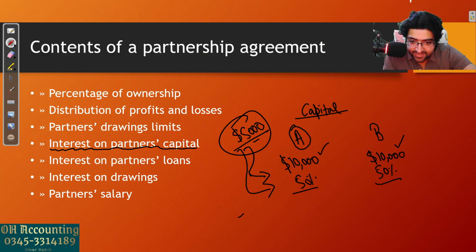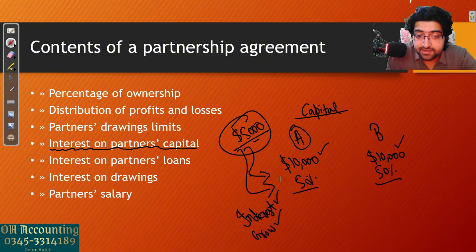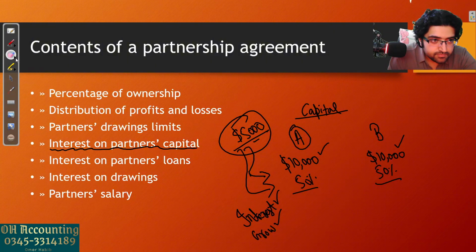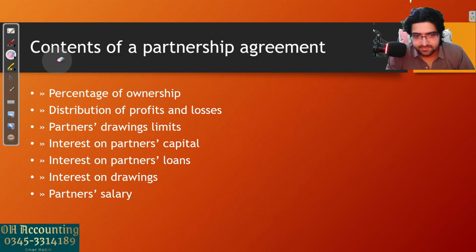I'm getting interest, first of all, which I was about to get from the bank as well. So I'm still getting that interest, and I'm also helping my business grow. So now the partner will decide to invest back into the business instead of putting money into the bank account. So this is why interest on partners' capital is important, to encourage partners to invest more money into the business.